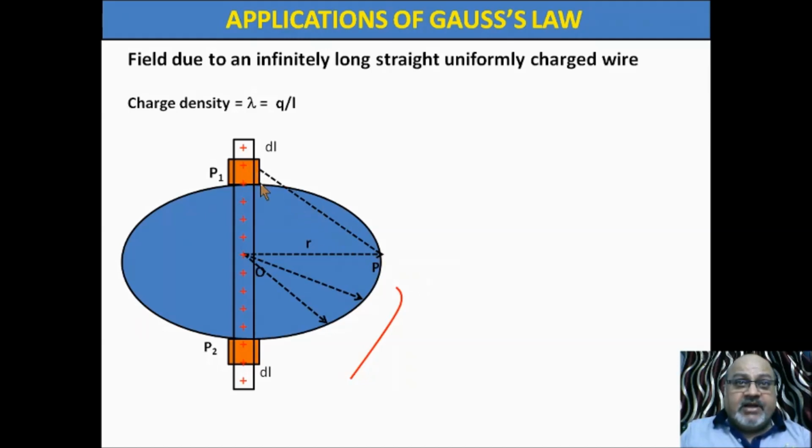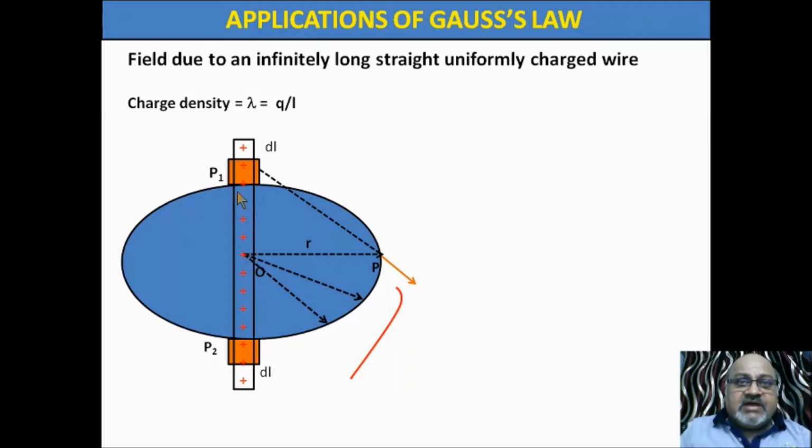This small element has some charge, so this small charge dq is producing a field at point P, and the direction of that field will be this orange one. So this small element is producing electric field at point P in this direction. So this element will also produce.